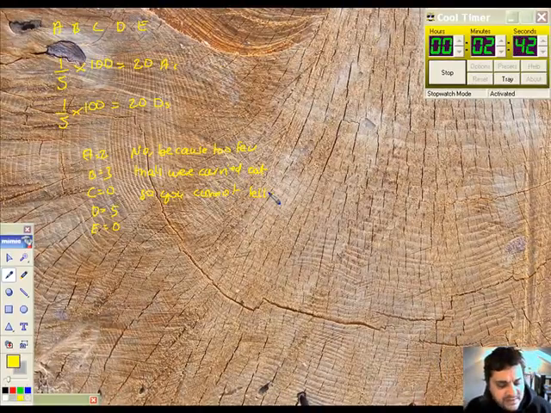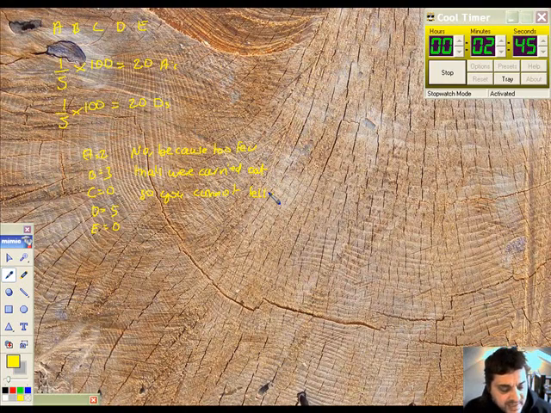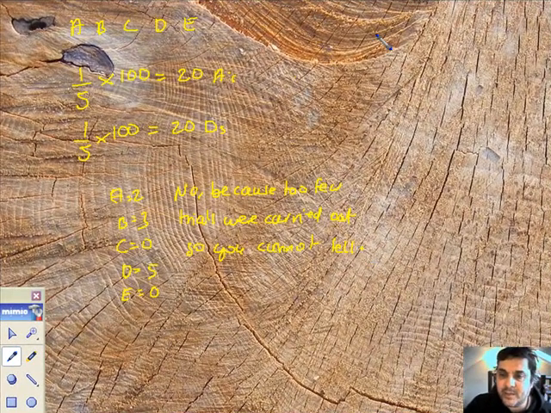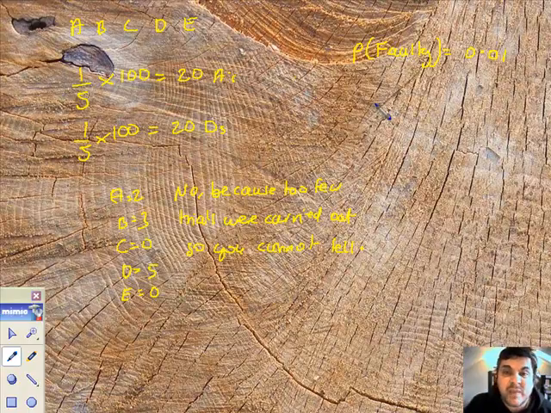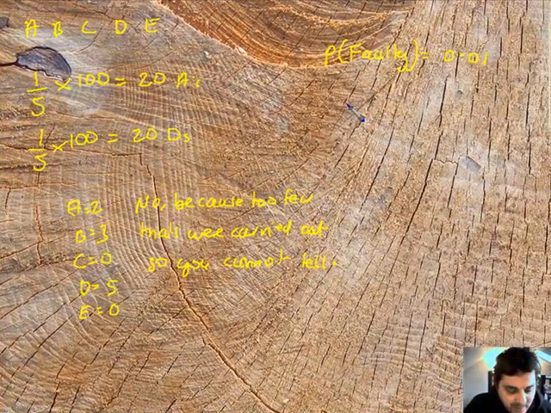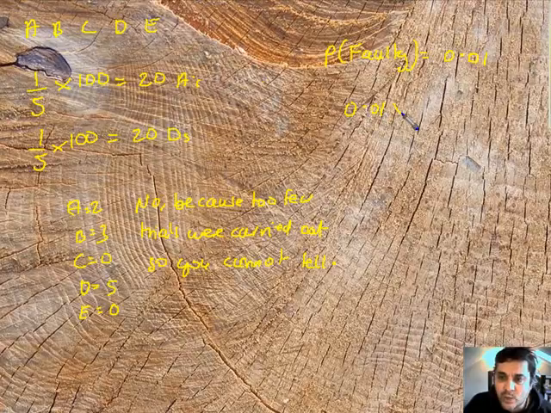Over a long period of time, it is found that the probability of a faulty bulb is 0.01. I think I'll put it up here. So probability of a faulty bulb is 0.01. Alright? How many light bulbs would you expect to be faulty in a batch of 500? Well, each one is 0.01 probability of being faulty, and I've got 500 in my batch. So 0.01 times 500, I can do that. Chop off those 2 zeros, I'll get 5 faulty bulbs.